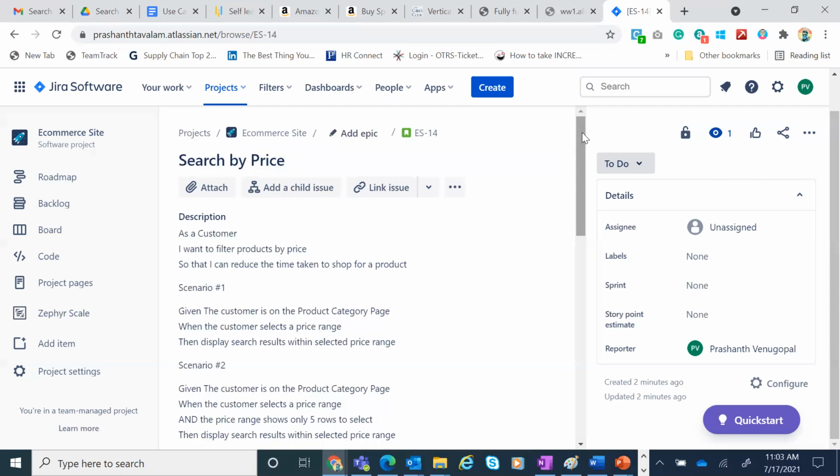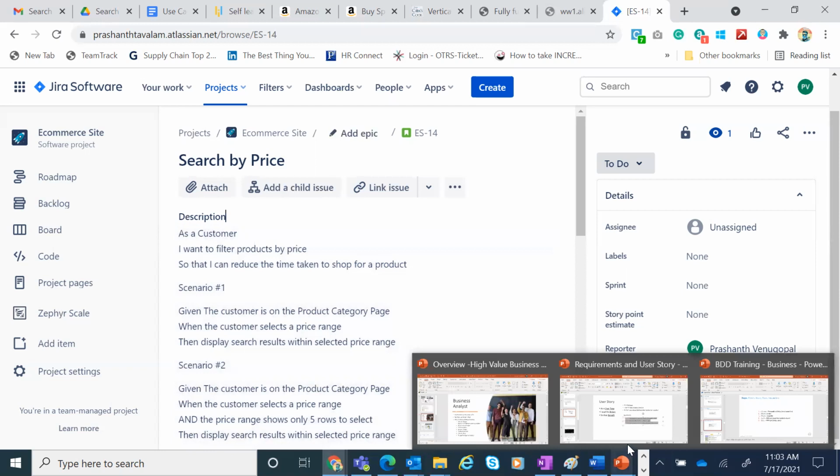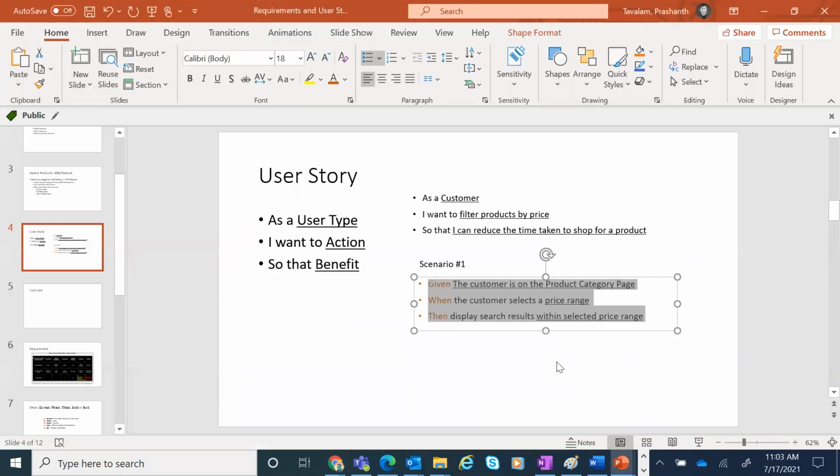I hope you got a good understanding of how to write user stories with more detailing. Even if nobody asks you, if you can provide this level of detailing, nothing like it. It gives you complete clarity, and it will also help the developer. Not many people do this piece, but if you can practice the BDD style of writing user stories, it's a lot more in depth.